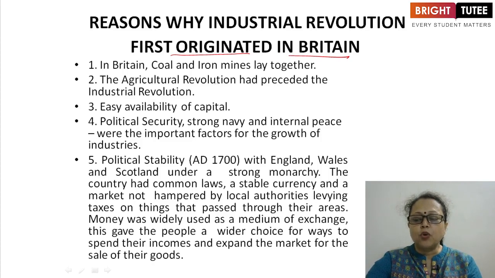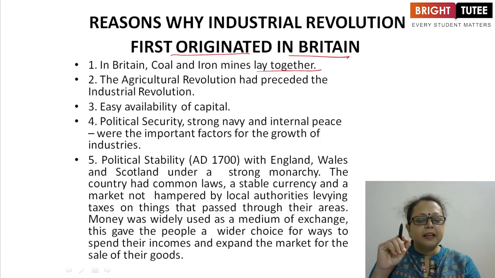In Britain, coal and iron mines lay together in the same area. If you look at the map of Great Britain, including all three, Scotland, Ireland and Wales, as well as England, then it's very easy to understand the geographical location and the mines of iron and coal. They lay together. Then another important factor was that industries were already developed.